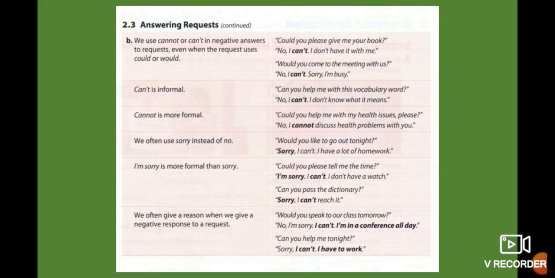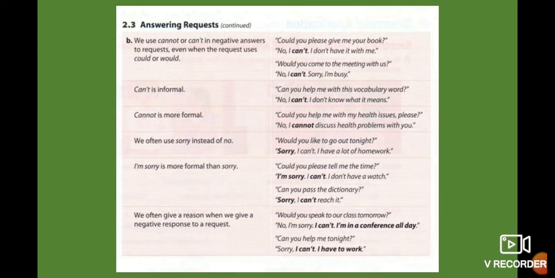So all of this. Can you pass the dictionary? Sorry, I can't reach it. If you notice, when you say this word, it's very formal, it's more polite, and you give more confidence to the other person.